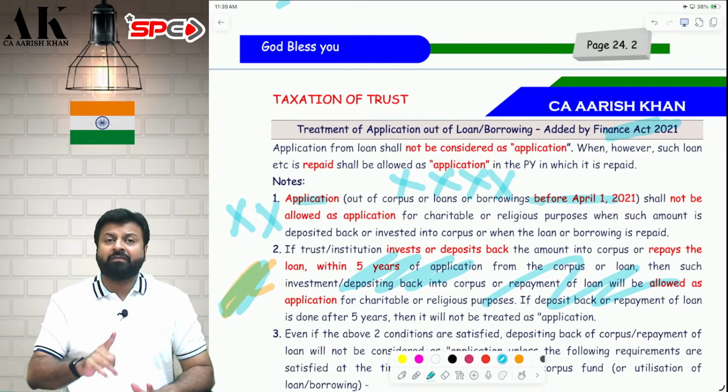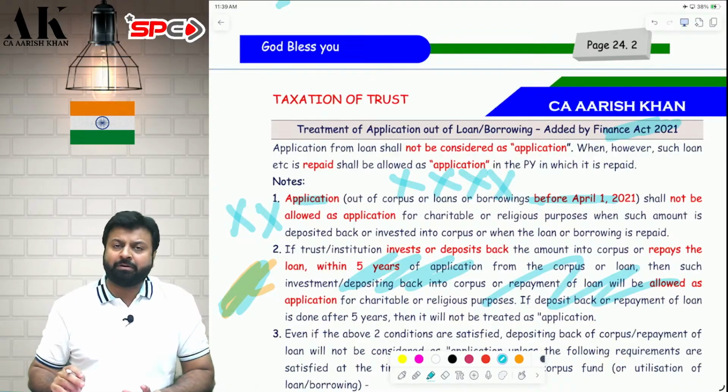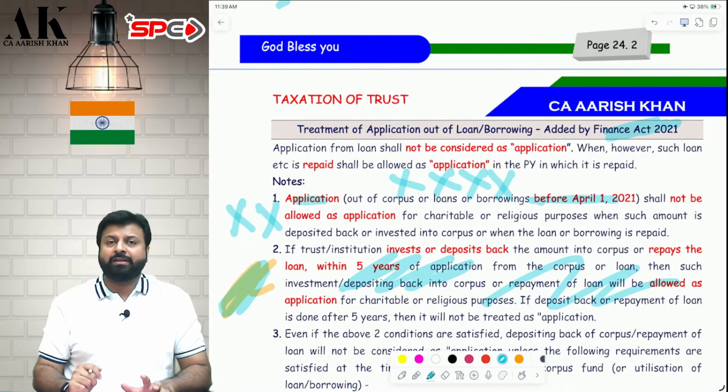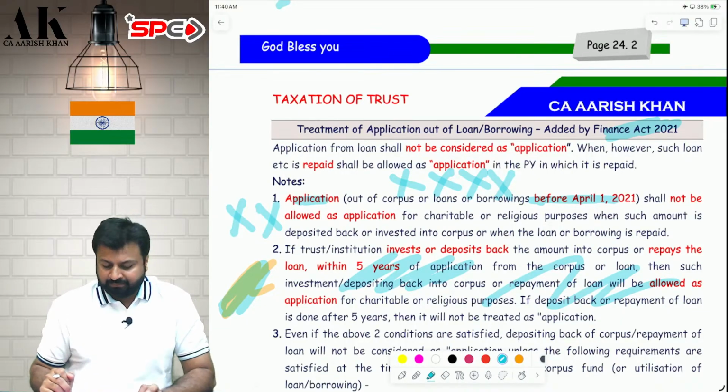This is a very important point which ICAI has put in the MCQ of CA final for May 26, September 26 and Jan 27. I have also explained that in the MCQ video also. I will also be putting the MCQ video for you all in full English, don't worry.